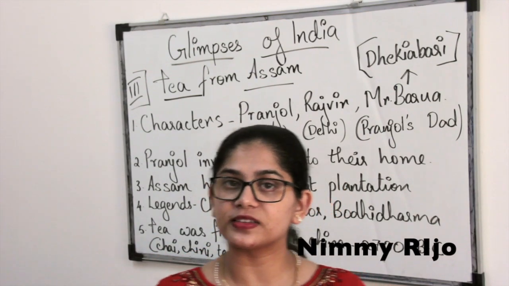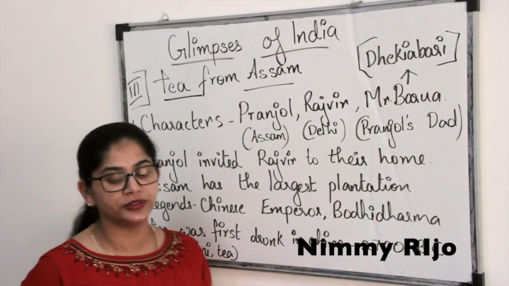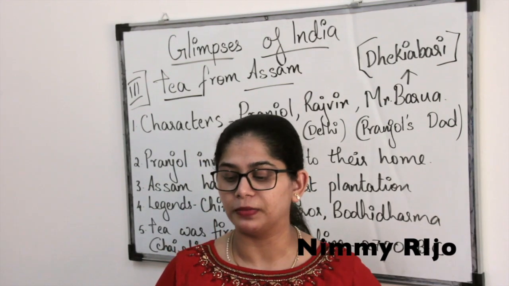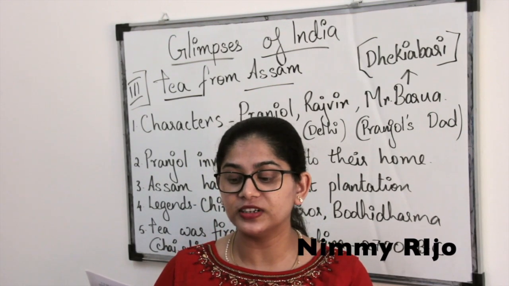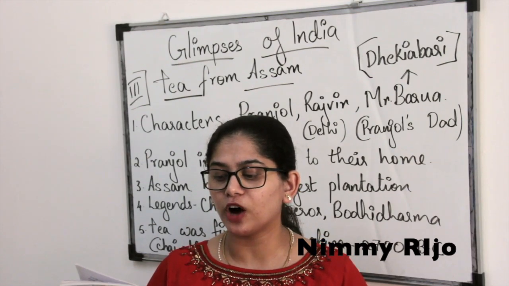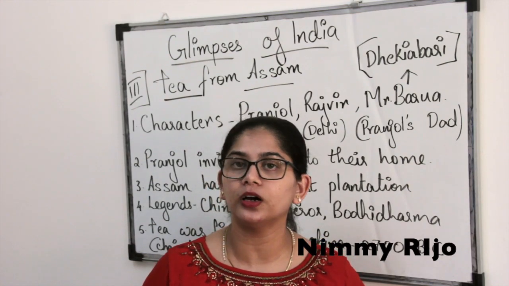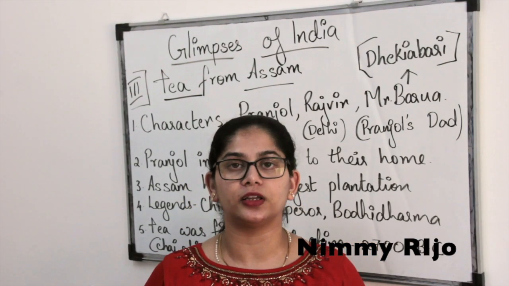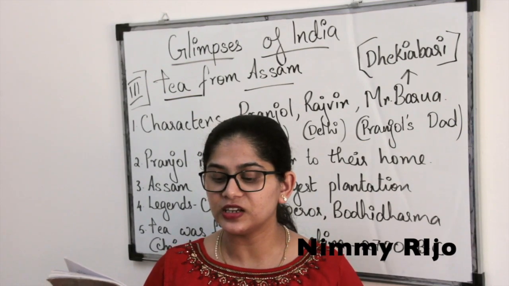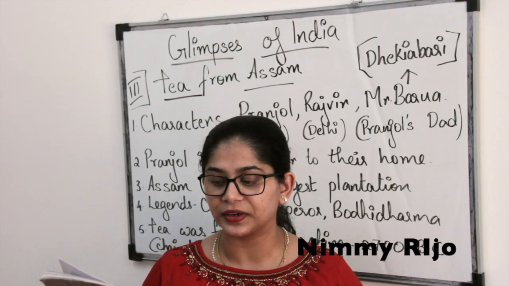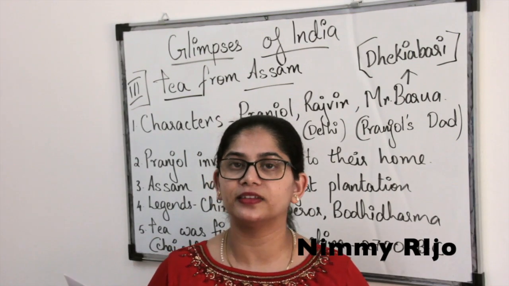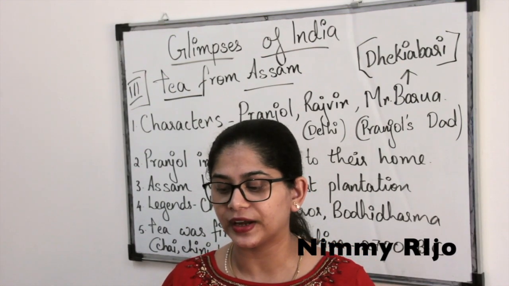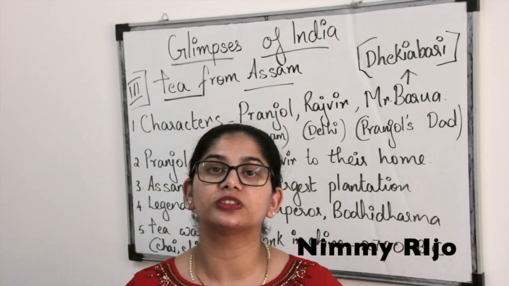Now the second story is, again, as I told you, about Bodhidharma. We have an Indian legend too. Bodhidharma, an ancient Buddhist monk, cut off his eyelids because he felt sleepy during meditation. You know what eyelids are, right? So basically he cut off the eyelids because he couldn't meditate. He was sleeping. The leaves of these plants, when put in hot water and drunk, banished sleep. He found these leaves, put them in the water and drank it. At that time, the sleep was completely banished.